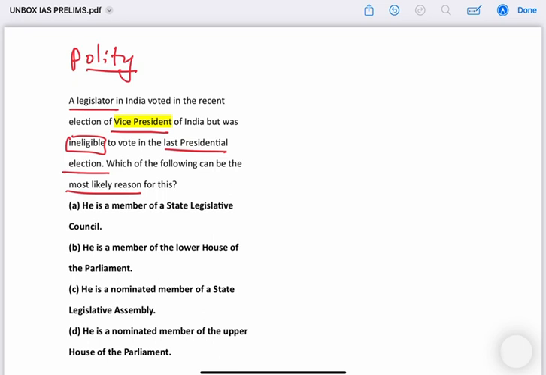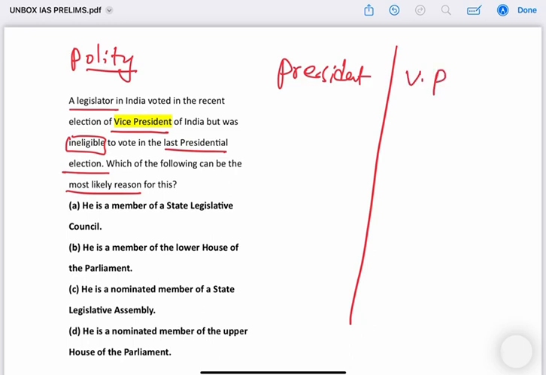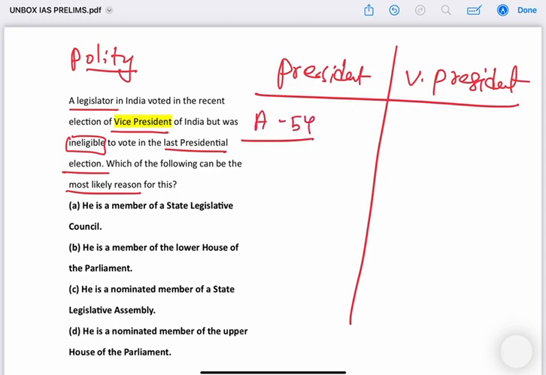Let's see that. So article 54 talks about the election of president of India.